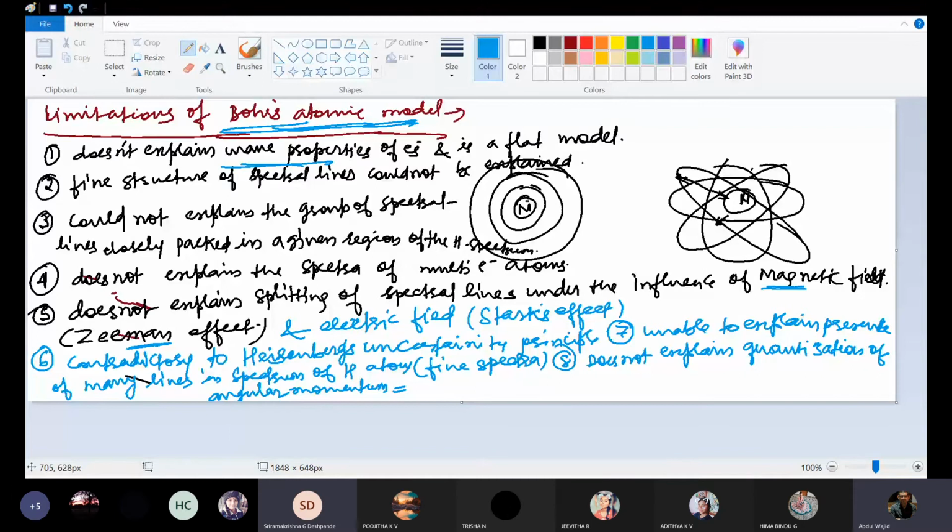That quantization must be a whole number only. It can't be fractional; it must be an integral multiple. And in a slope, there is no difference between two consecutive energy levels. Continuity is there.